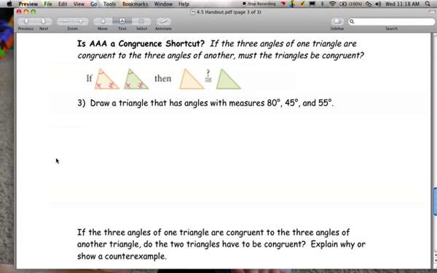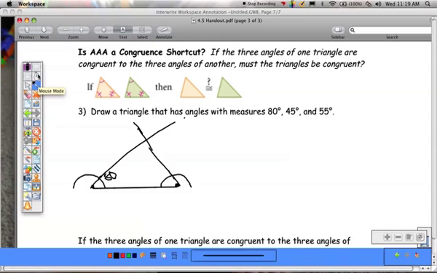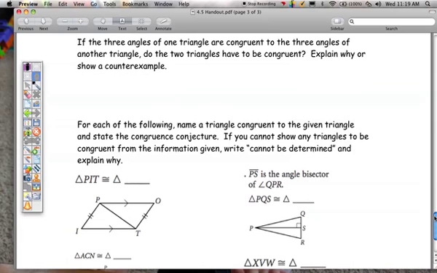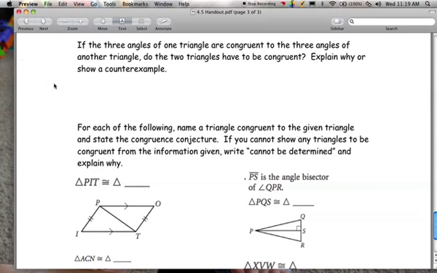So to do that, maybe you start with a line. Let's say you measure 80 degrees. Draw a line. From that new line, you would turn your paper, or actually just start over here, measure another angle, either 45 or 55, draw your line, and that last angle should be the other measure because they add to 180. Okay, so go ahead and do that, measure your sides, and then compare. If three angles of one triangle are congruent to three angles of another triangle, do the triangles have to be congruent? Explain why or why not.